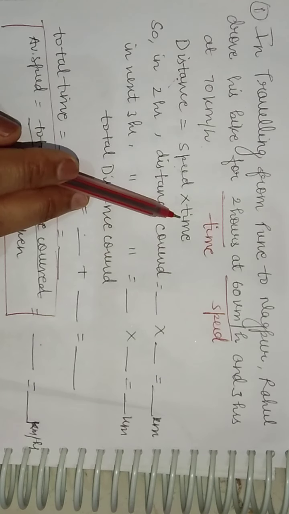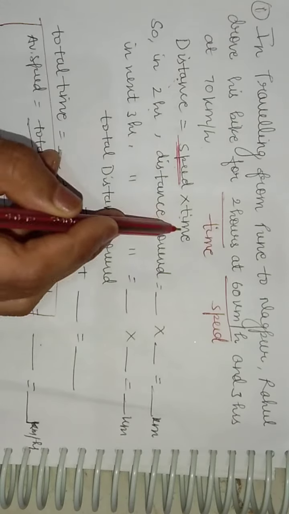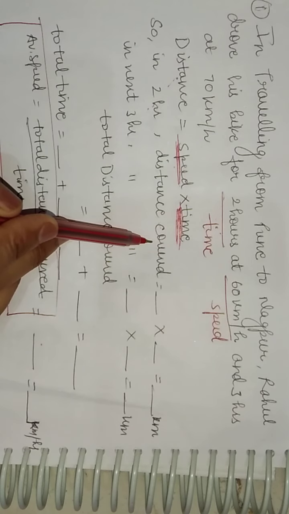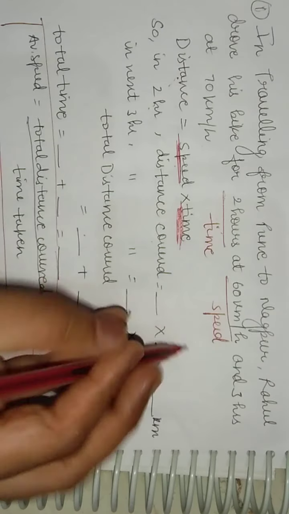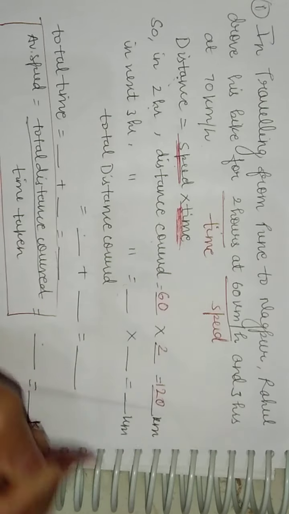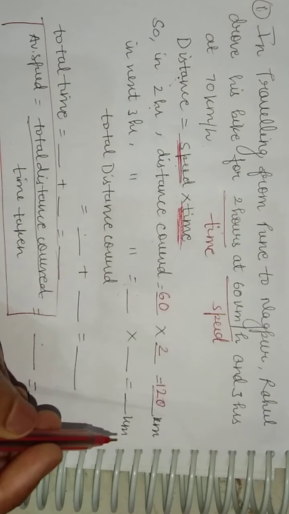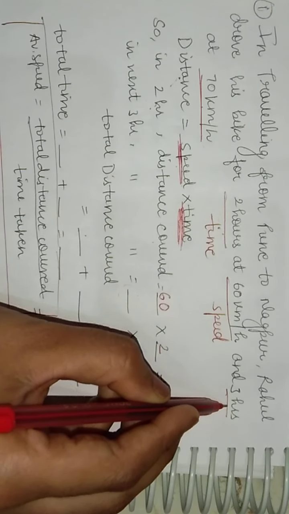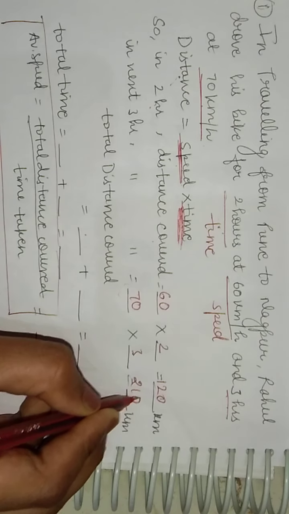Distance equals speed into time. So in 2 hours, the distance covered, we multiply the speed with time. This is the speed, this is the time. 60 multiplied by 2, we get 120 kilometer. And in 3 hours at 70 kilometer per hour, this is speed and this is time. So 70 into 3, we have 210 kilometer.